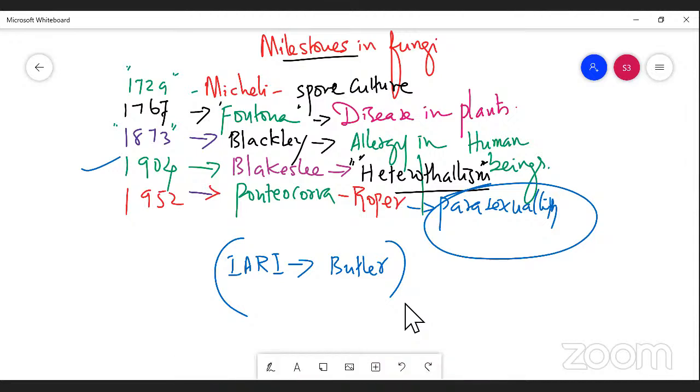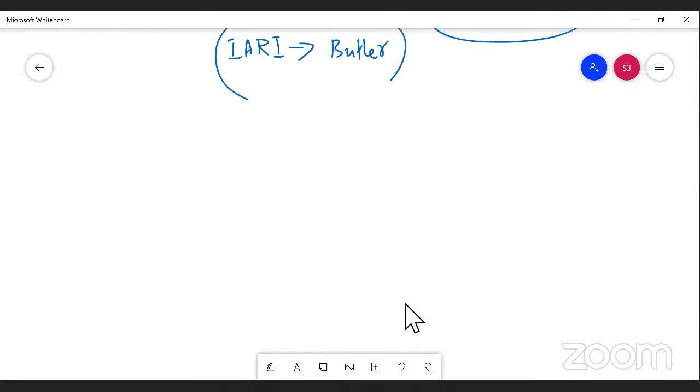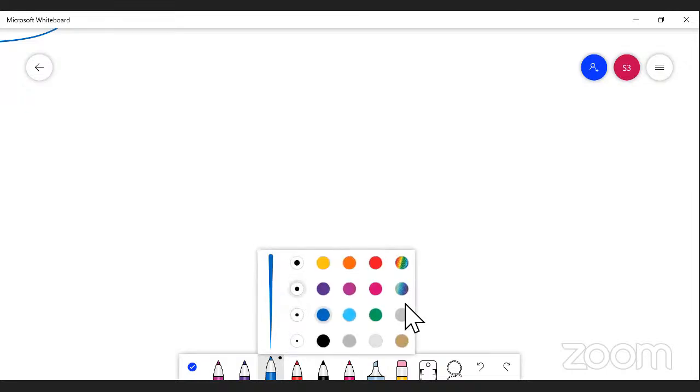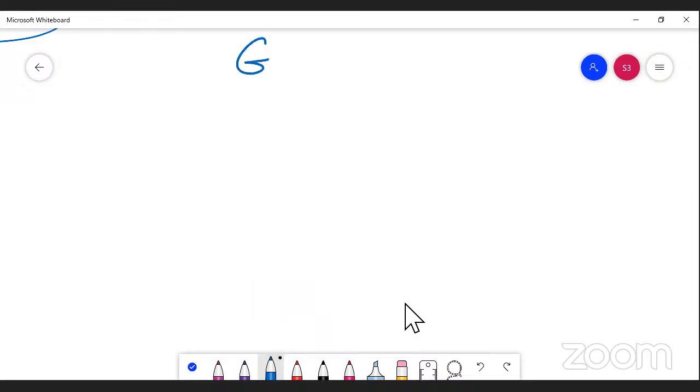So next we pass on to the general characteristics of fungi.